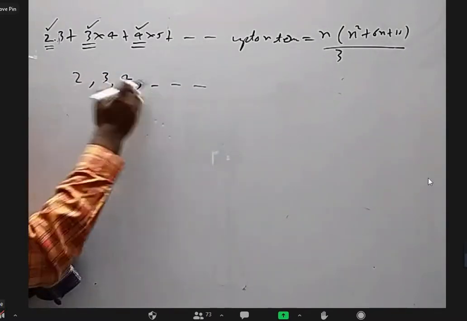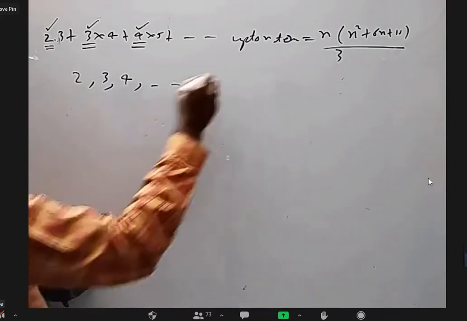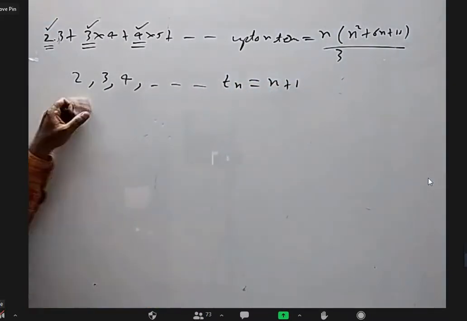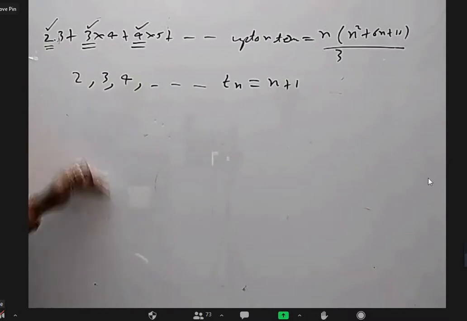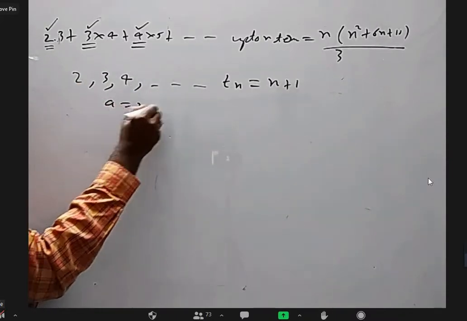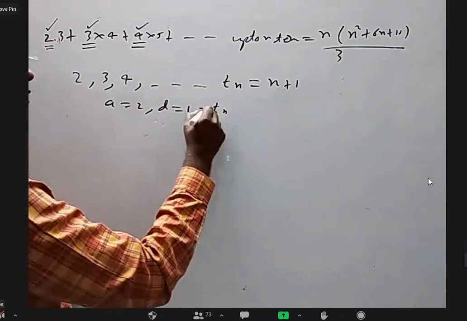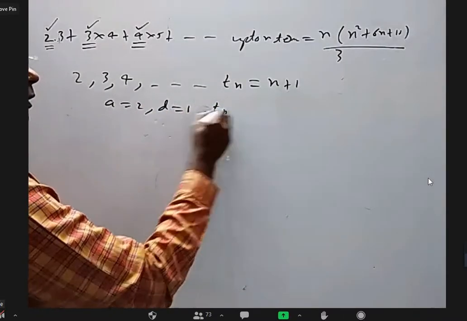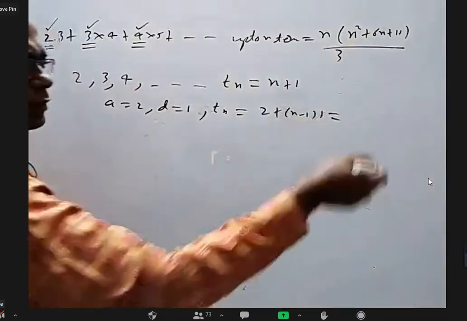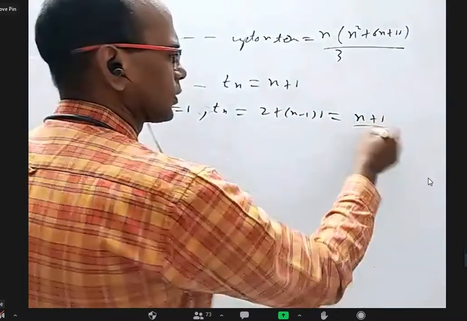You take 2, 3, 4, and so on. Then the nth term is n plus 1; you can easily guess. The first term is 1 extra 2, the second term is 1 extra 3, the third term is 1 extra 4. Or this is an arithmetic progression with first term 2, common difference 1. The nth term will be a plus n minus 1 into d, which gives n plus 1.